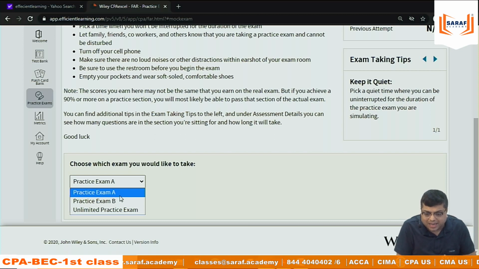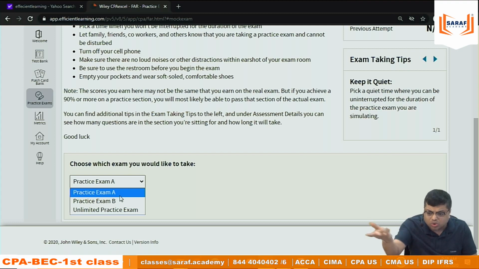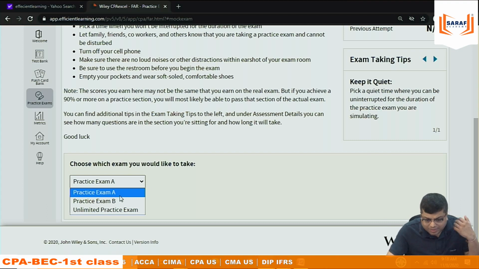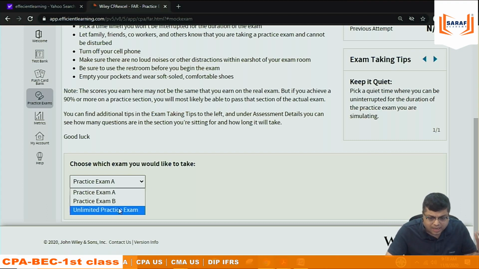Then again I will give practice exam B. Again I scored, say, 82%. Again I found that there are mistakes, and then I will find where I need to improve. If I am getting confidence, I don't have to attend the unlimited practice exam. I will be giving the exam. If I am not confident, I will still give one more, then I will give the exam.